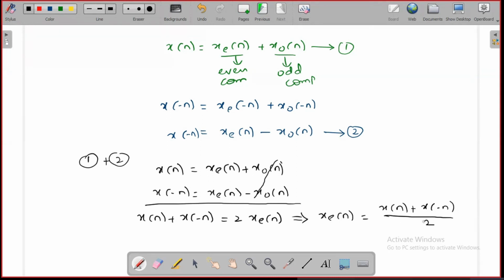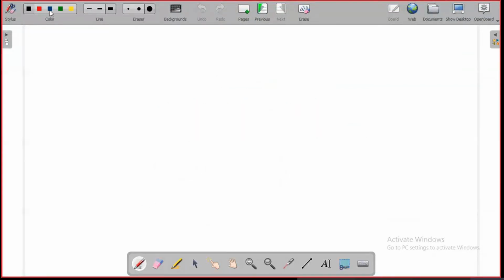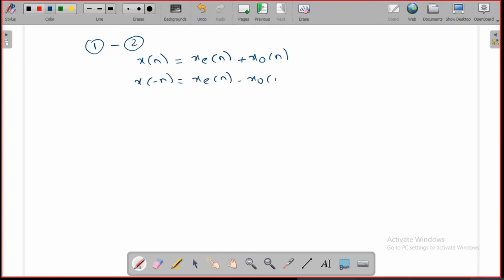Similarly, try to find the odd component in the signal. For that, just do the subtraction, equation 1 minus 2. That is, x of n is equal to xe of n plus xo of n, and x of minus n is xe of n minus xo of n.